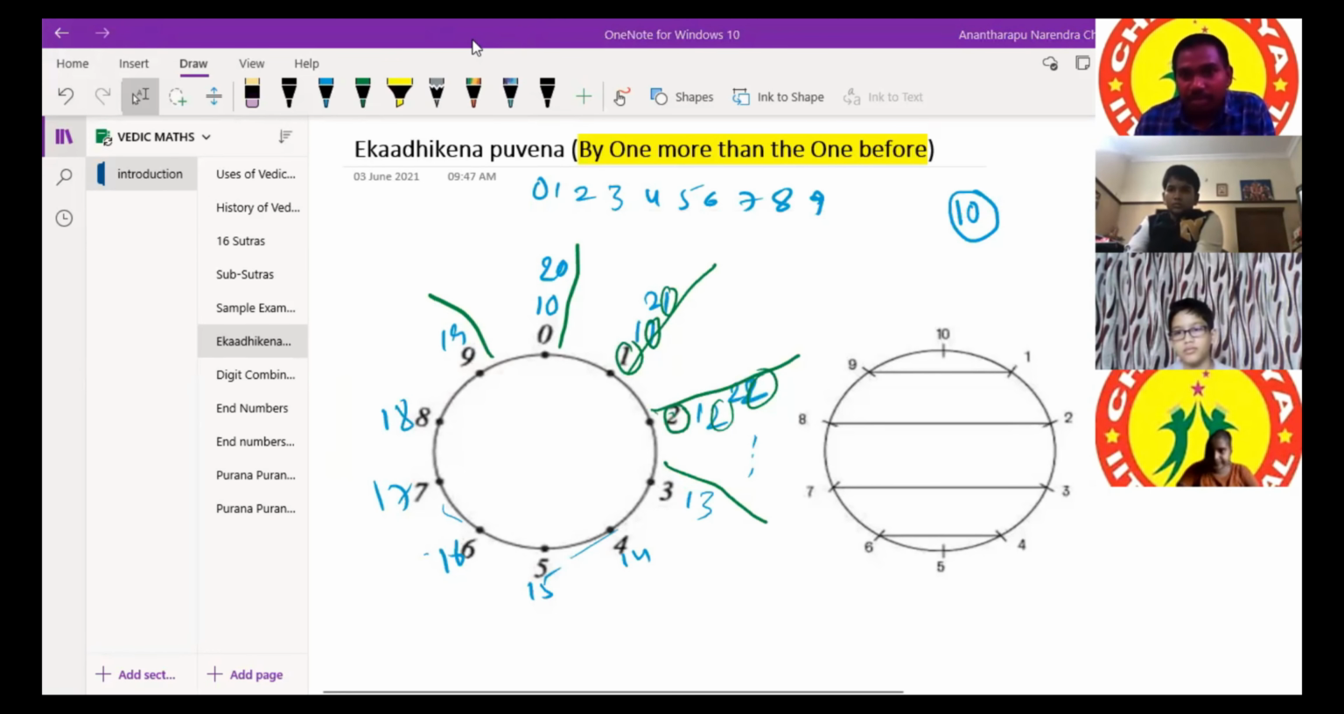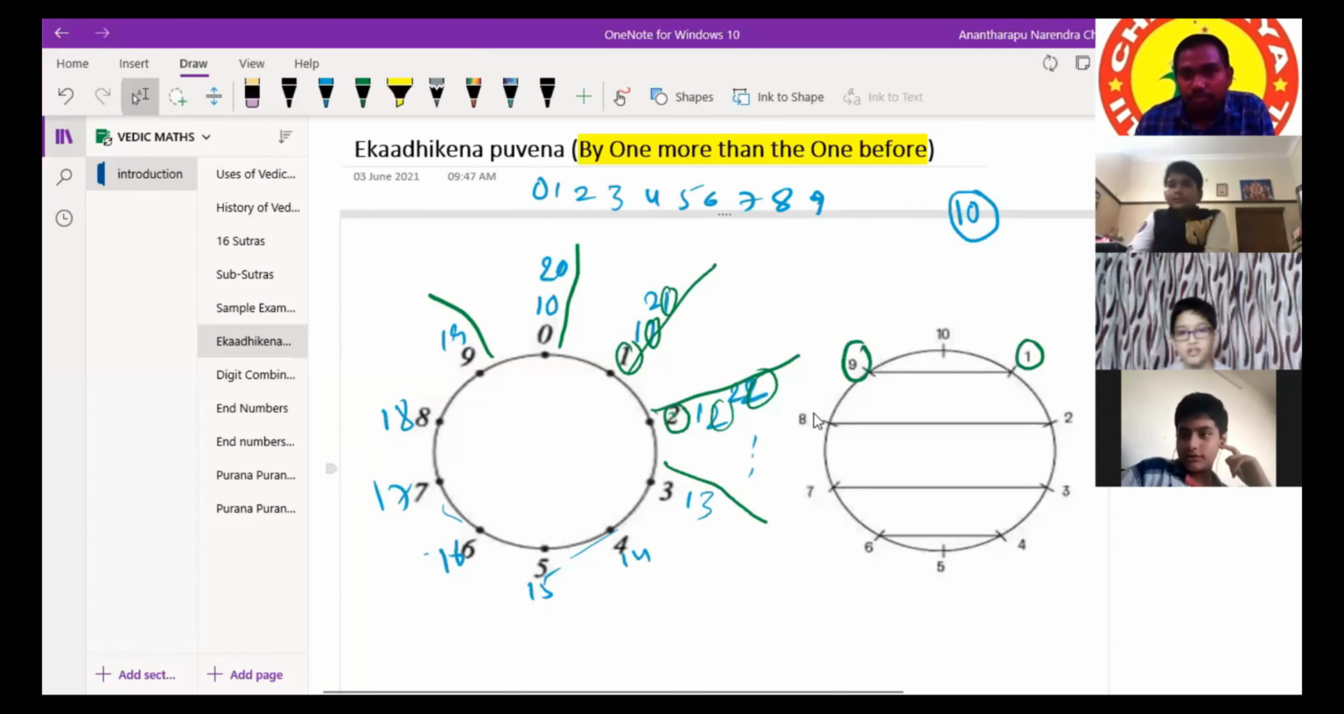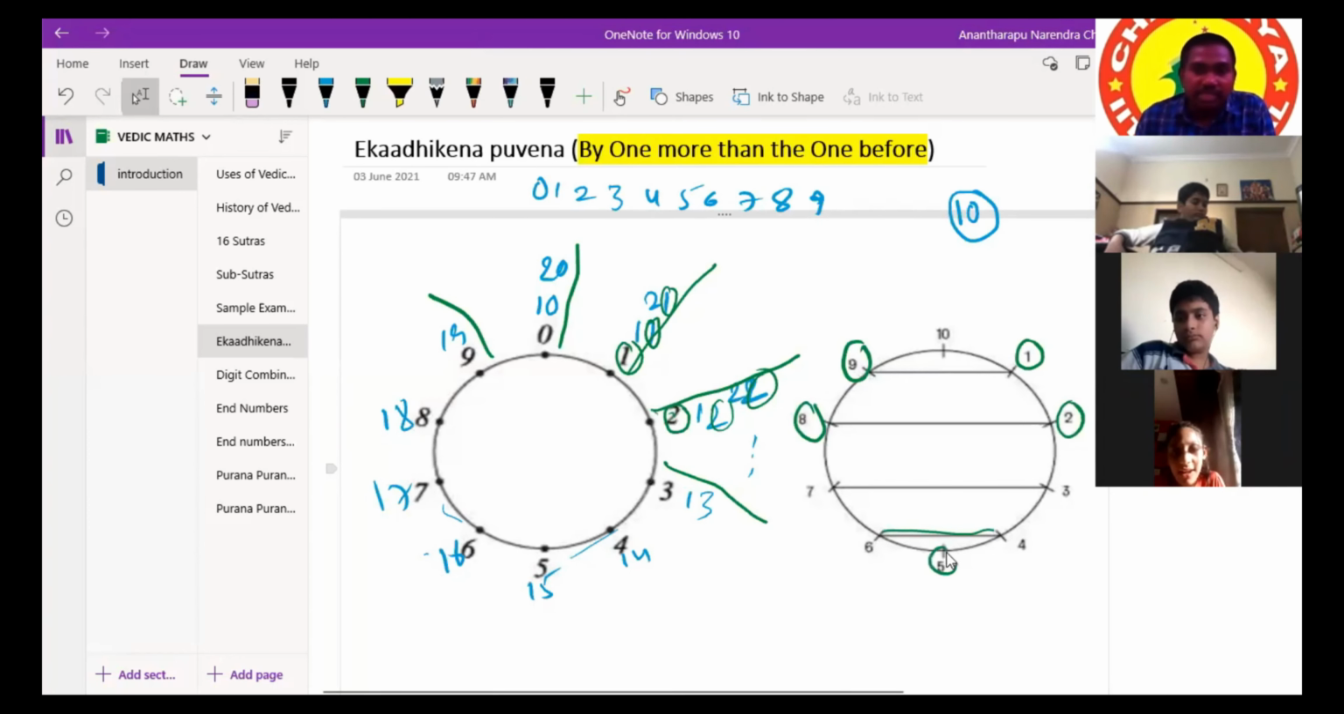The opposite numbers. 9 plus 1 is how much? 10. 8 plus 2 is 10. And 7 plus 3 is 10. And 6 plus 4 is 10. And here we can take 5 again, because it will be 0. 5 plus 5 is also 10. Every opposite number pair makes 10.